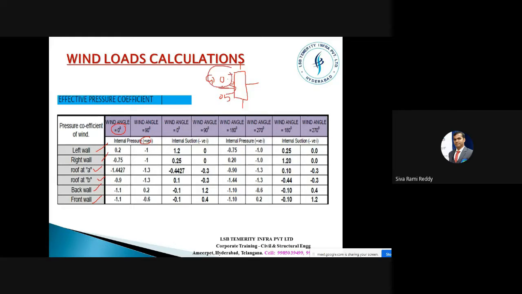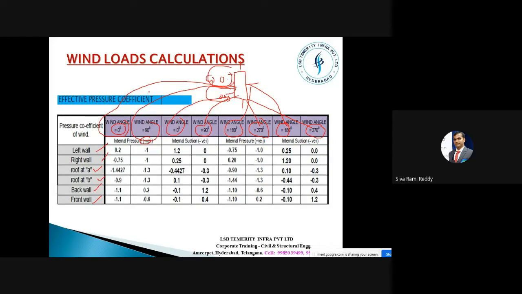So positive 0.5 for 0 degrees is this one and negative for 0 degrees is this one, and then for 90 degrees positive and negative, 180 degrees positive and negative, 270 degrees positive and again negative. Likewise, we have got all these factors.